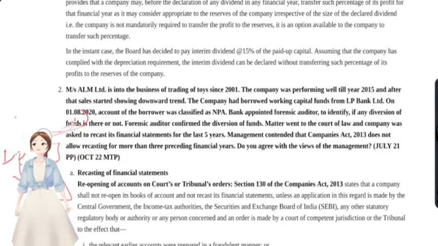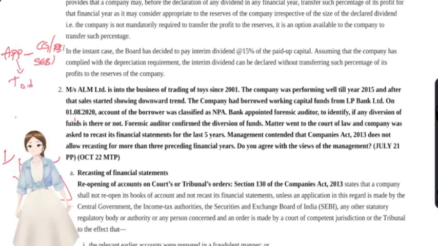Financial statements of the company can be recasted only when an application is made by the central government or SEBI, or any other regulator like RBI, etc. They make this application to the tribunal or court, or the income tax department also.